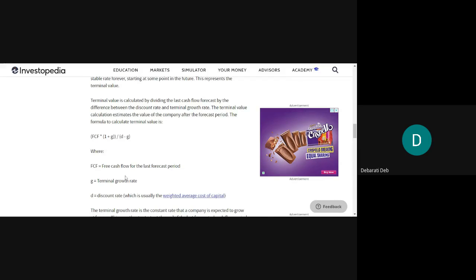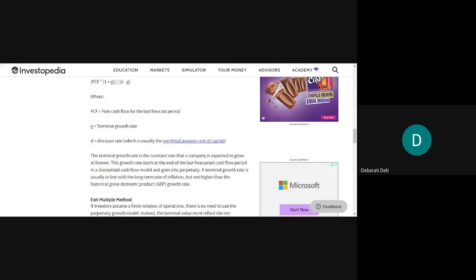Understood? Write this formula in your copy. Short questions will come from this part. Short notes of 4 marks or 6 marks questions are coming. Then you should write the formula as well, of both the methods.